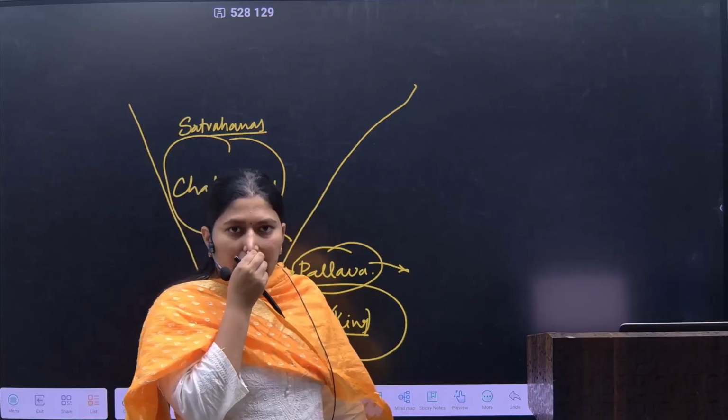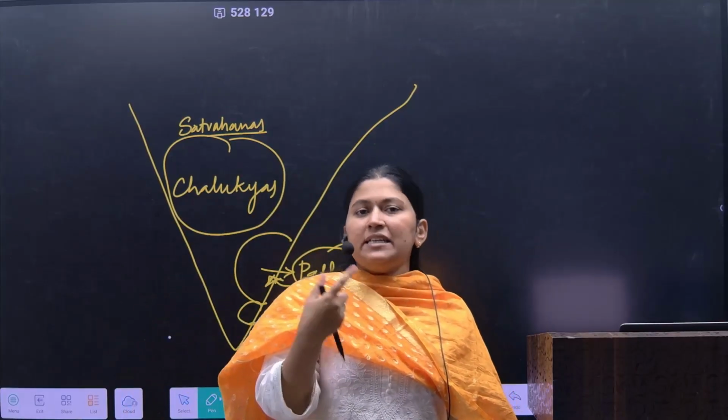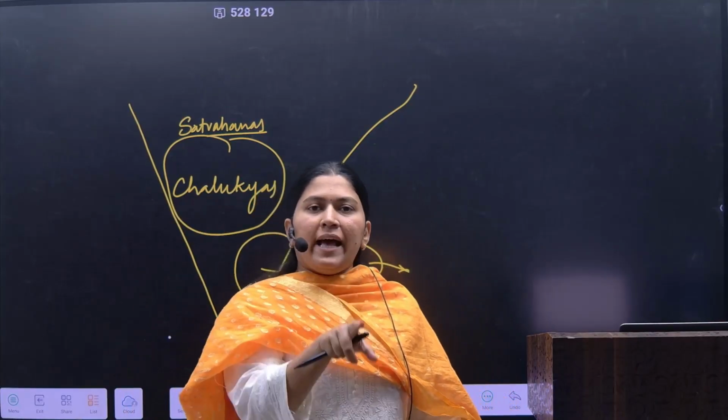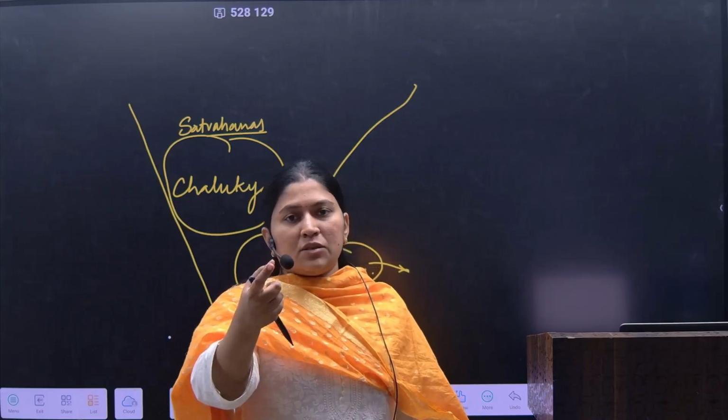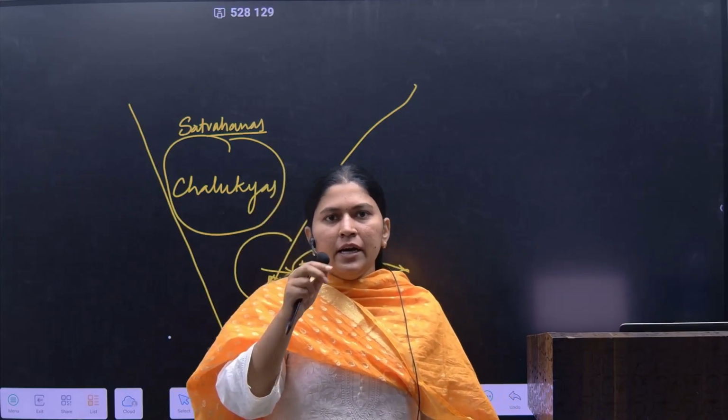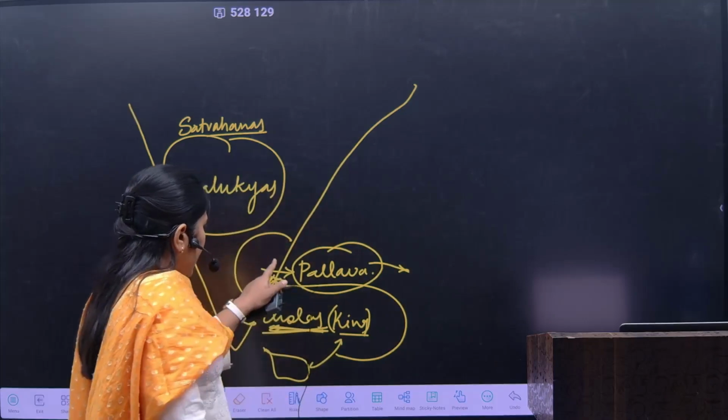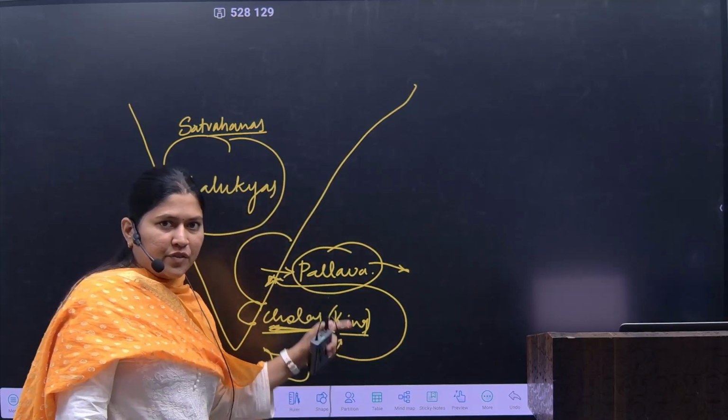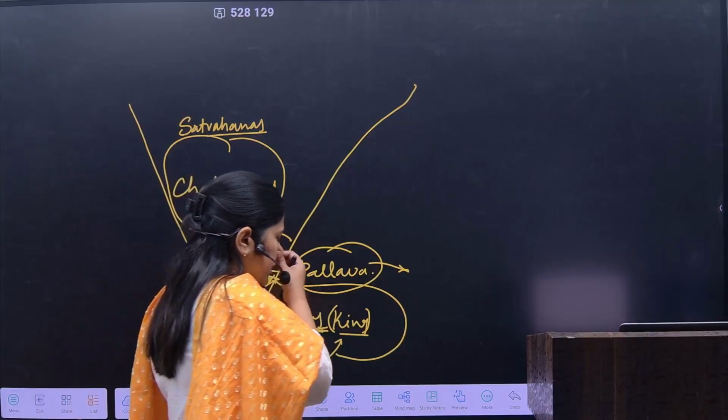So this is how the Pallavas were descendants of the Cholas as well as the feudatories of the Satavahanas. Got the confusion cleared?